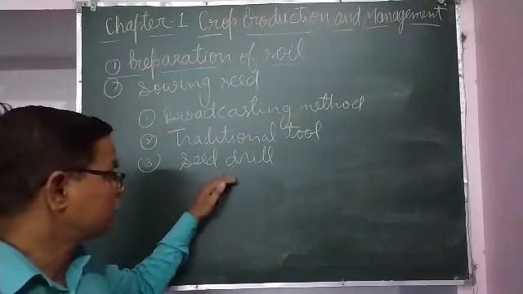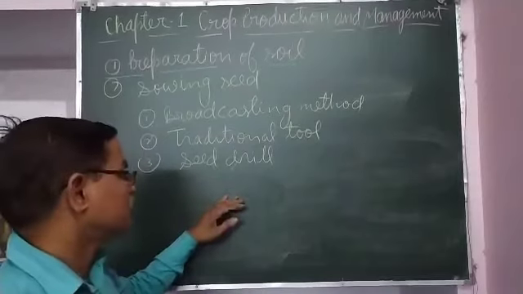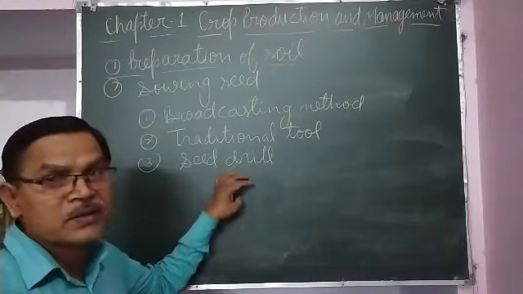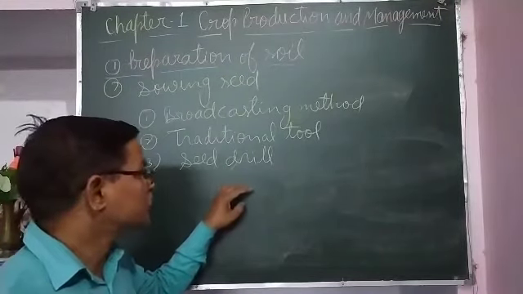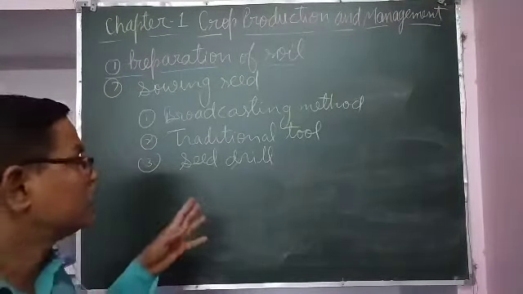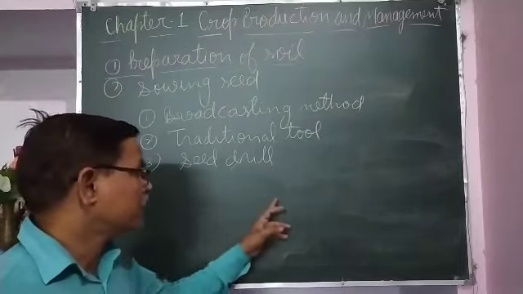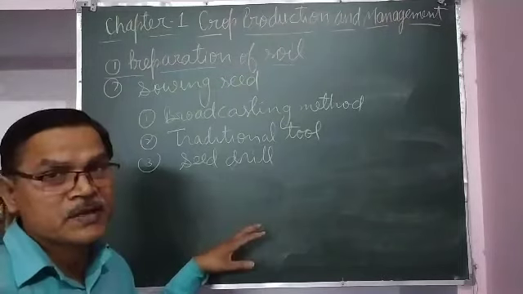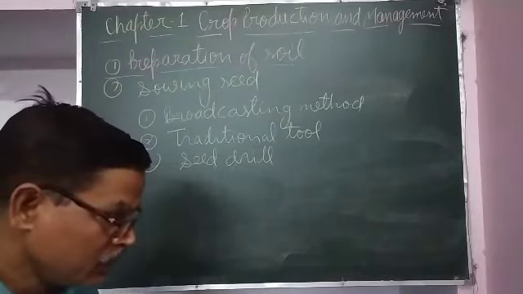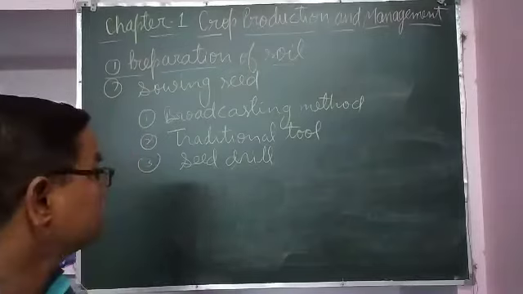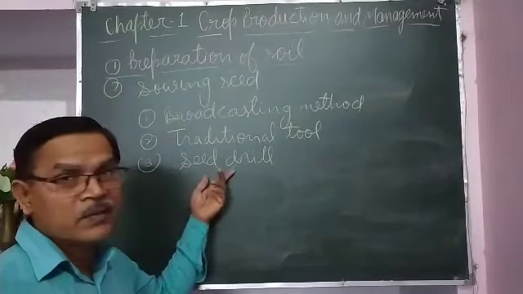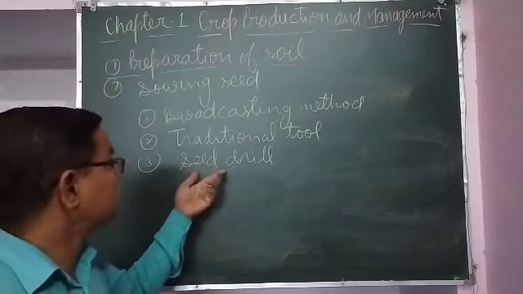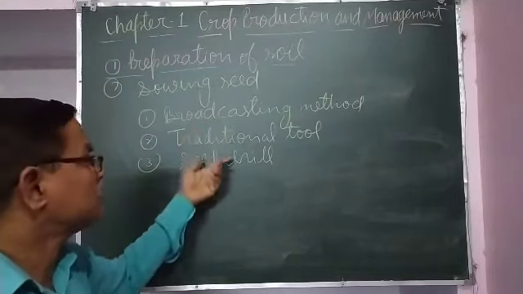If the seeds are sown at proper depth, they will germinate properly, and they will get sufficient nutrients and sufficient moisture, so the seed will grow properly. And if they are at proper distance, they will get proper space also and will grow into healthy plants. So sowing seeds with the help of a seed drill is better than broadcasting.